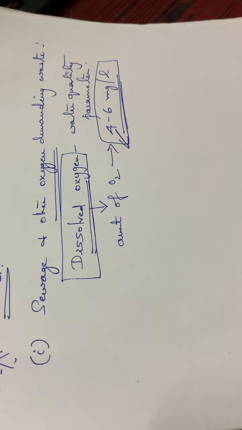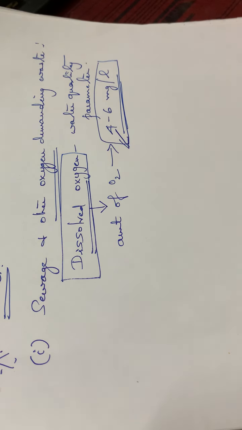Then sulfur will be converted to sulfates. The formula is SO4 2-. This is sulfate. Then nitrogen will be converted to ammonia, NH3. And nitrogen can also be converted to nitrates. The formula is NO3-. Then phosphorus will be converted to phosphates, PO4 3-. So this is the first case.